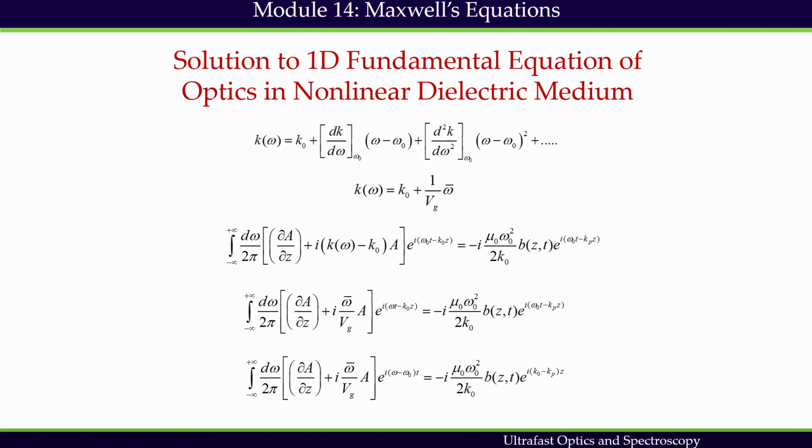Now, this k(omega), we do not know the general form, that is why we are going to express it in terms of a Taylor series expansion. All we know is the value of k at omega naught, that is k naught, and I know the derivatives exist.